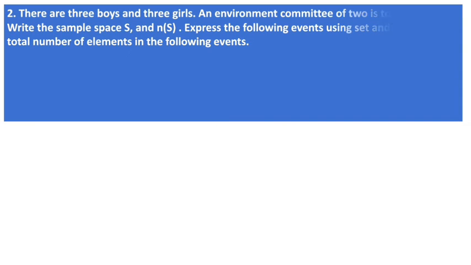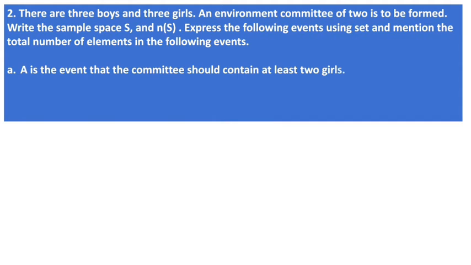Children, now there are 3 boys and 3 girls. An environment committee of 2 is to be formed. Let the sample space be S. Express the following events using sets and mention the total number of elements in the following events.